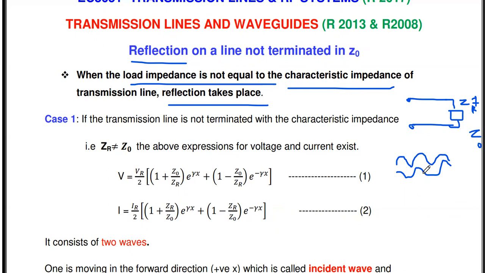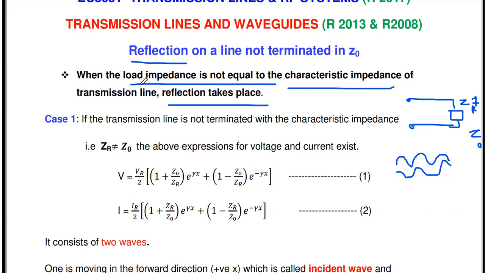We will discuss the standing wave and standing wave ratio in the next unit. Here we are only going to discuss the reflection. In which condition will we get reflection? Reflection means a part of the wave comes back to the sender. In which condition does the transmission line get reflection? When the load impedance is not equal to the characteristic impedance, the reflection takes place.